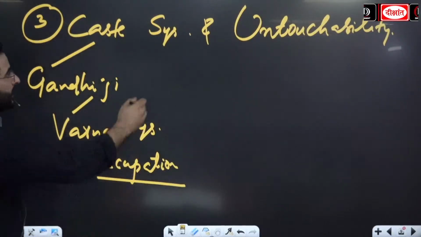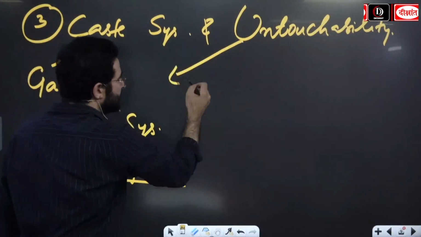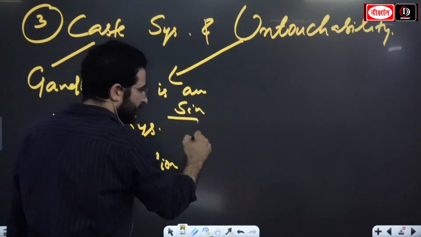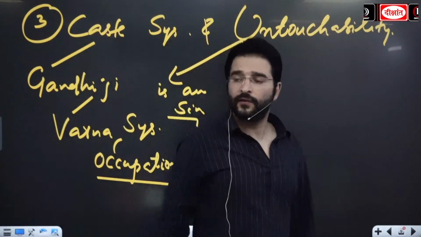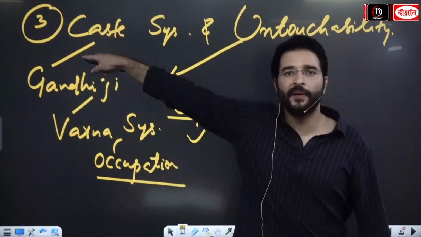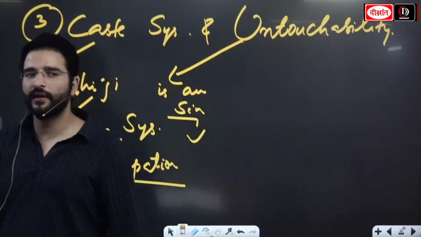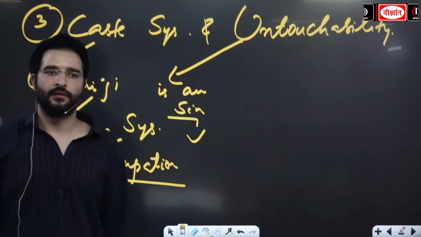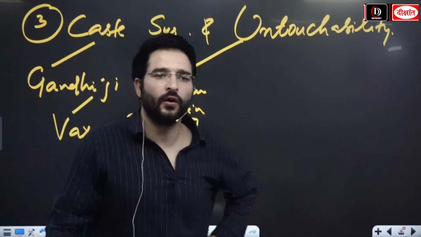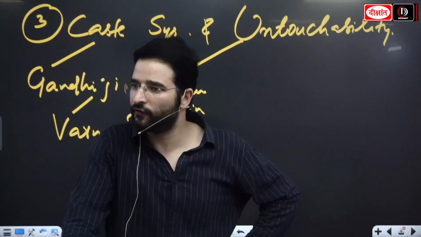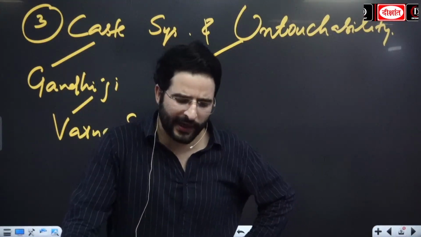One more thing, Gandhi ji said untouchability is a sin. ये एक पाप है. And we are going to witness after the famous Pune Pact as well, Gandhi ji had gone with the campaign of Harijan as well, where he wanted to eradicate untouchability. Okay, if you remember.